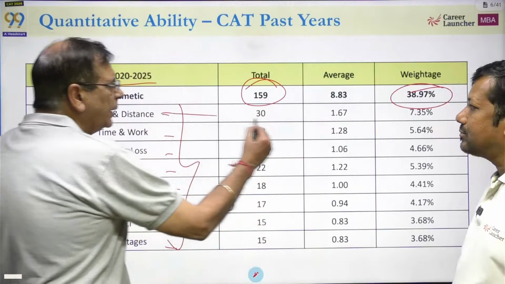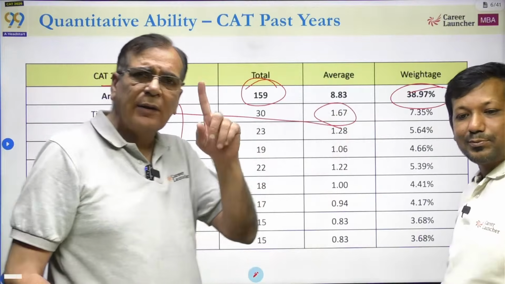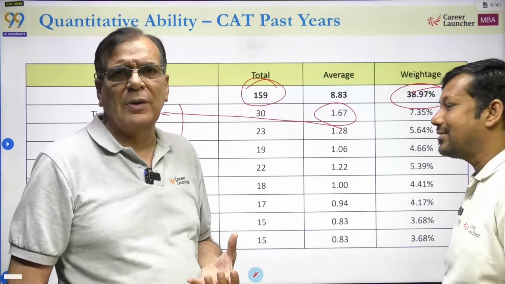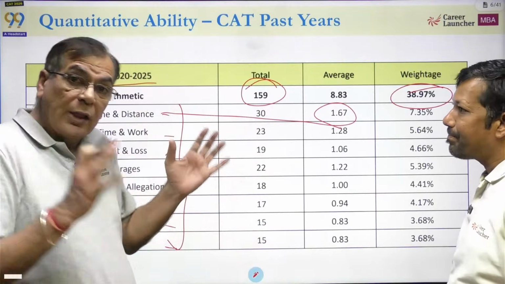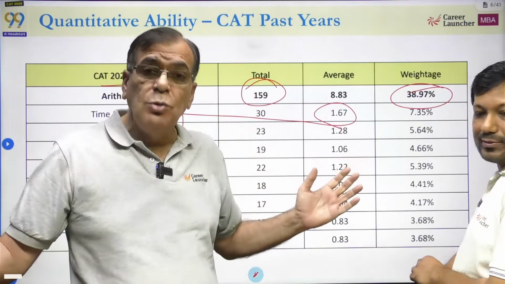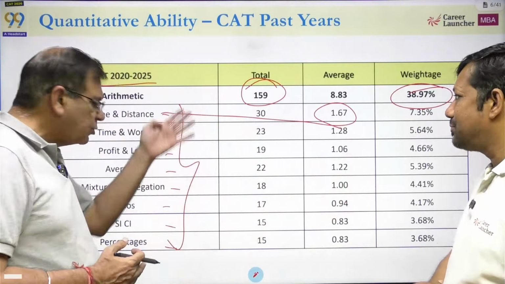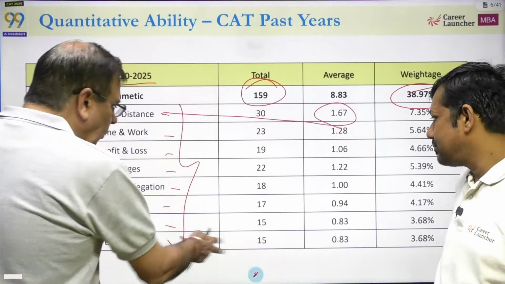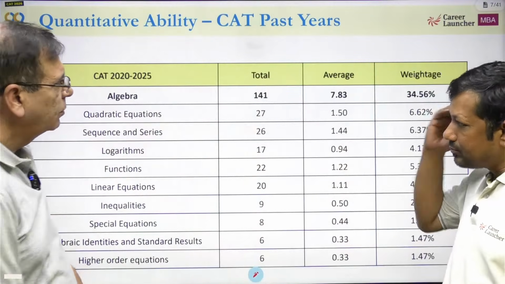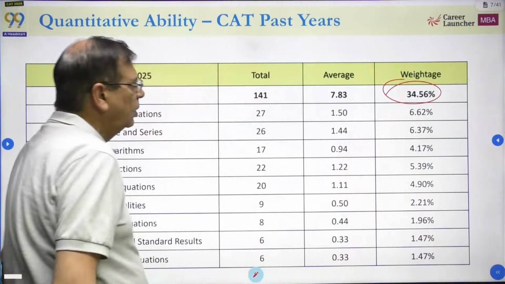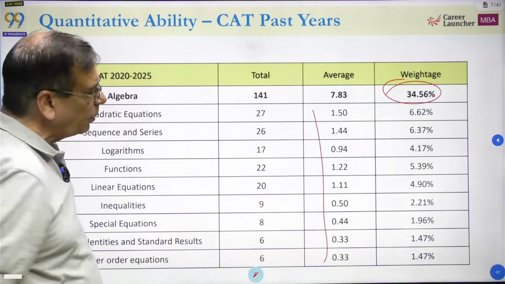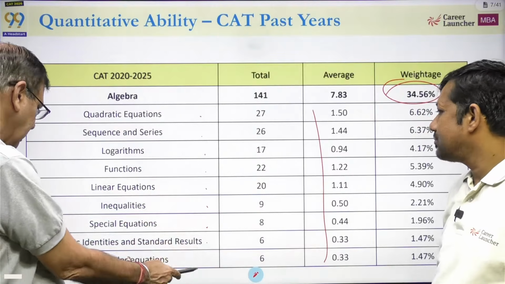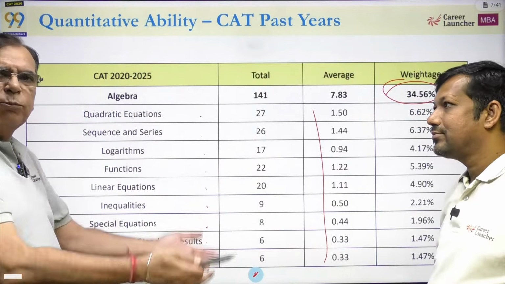And when we say time, speed, distance से एक दो सवाल आएंगे. It is not that time, speed, distance has only one concept. Time, speed, distance itself has some 5-6 different concepts. So it looks good कि arithmetic कर लो, but remember arithmetic is a huge area, and irrespective of which topic of arithmetic you are picking up, you will get roughly about one question per topic, okay, and which is not very different from others. Algebra देखो, same, 35%, okay, on an average roughly one question per topic, 1.5 questions, and how many topics? 1, 2, 3, 4, 5, 6, 7, 8, 9, and within them there will be subtopics also.